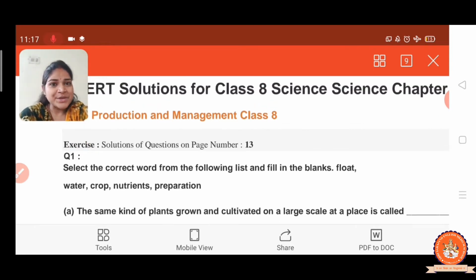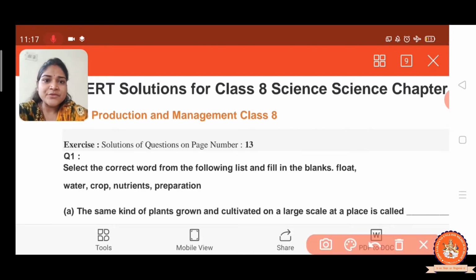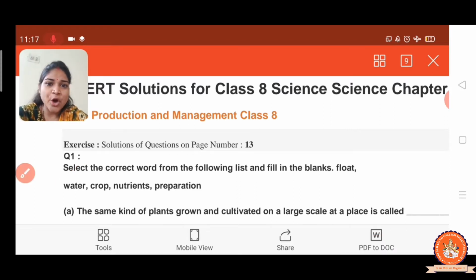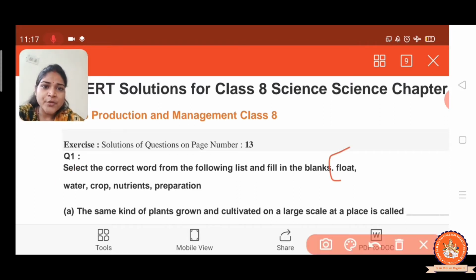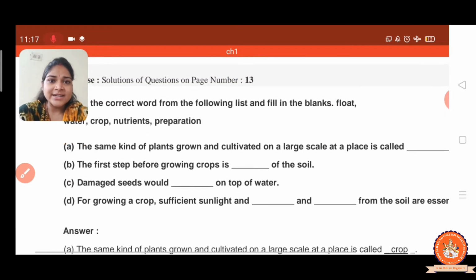So after completion of the chapter, we will start the exercise of chapter one, crop production and management. Now the first question is to fill in the blanks and choose the correct option. The options given here are plot, water, crop, nutrition and preparation. Now let us start the exercise.